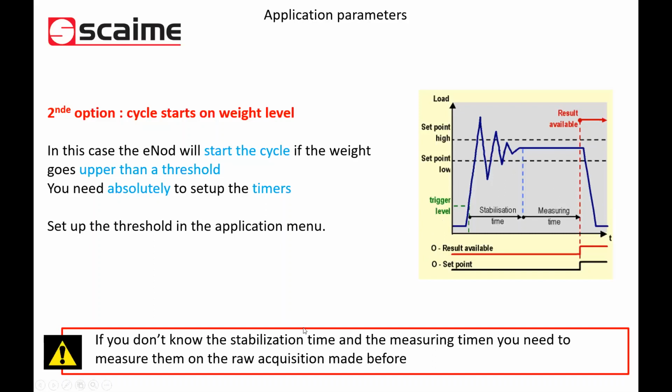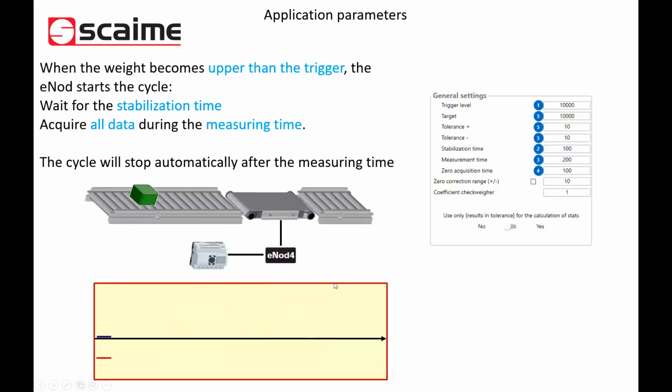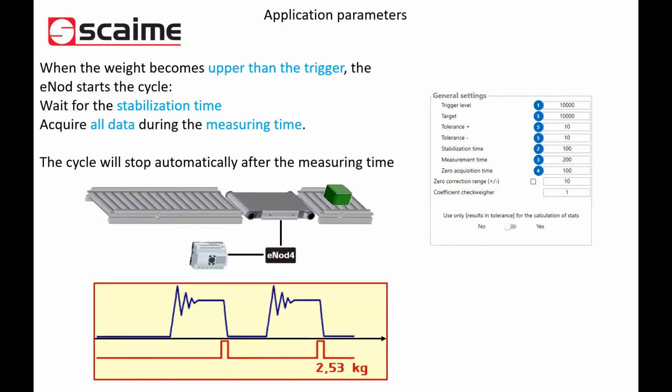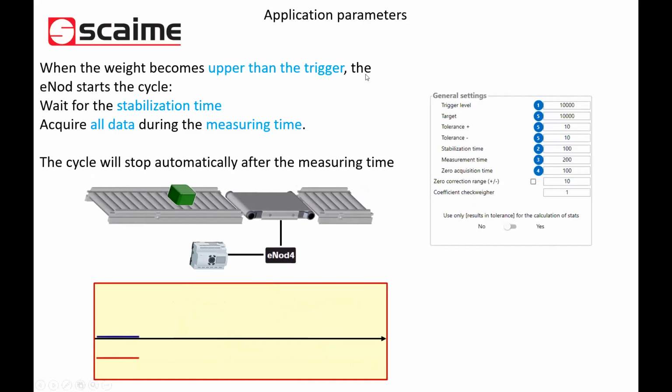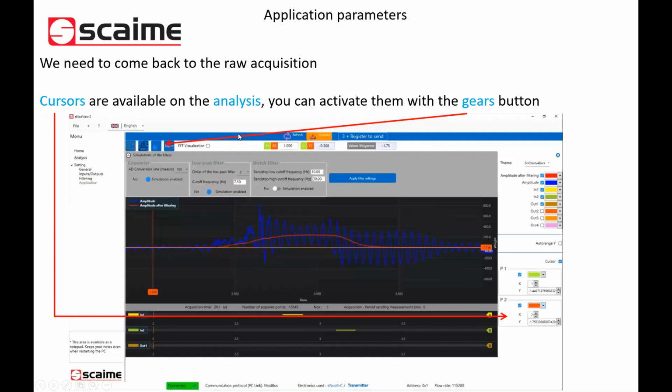So to do that, in fact, we will come back to the raw acquisition. And we will have to measure on our raw acquisition the stabilization time and the measuring time. For that we will have to use cursors.